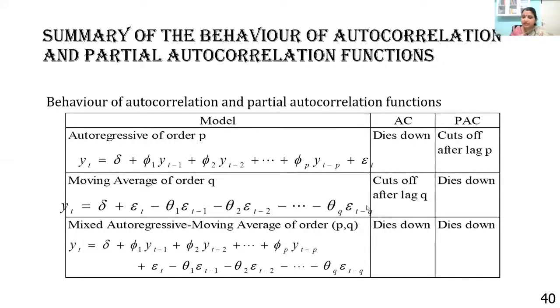Instead, if it is an MA model, your AC graph will have a sudden cutoff after 1 or 2 spikes, and the PAC graph will be slowly dying down. If it's a mixed model, either both the graphs will be slowly tending down, or like in the previous example we saw, 1 or 2 spikes will be significant for both the graphs, and the other values not significant. This is how we generally identify whether it is an MA model, an AR model, or an ARMA model.